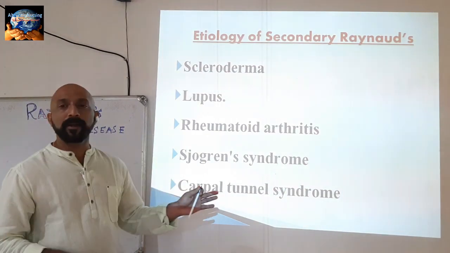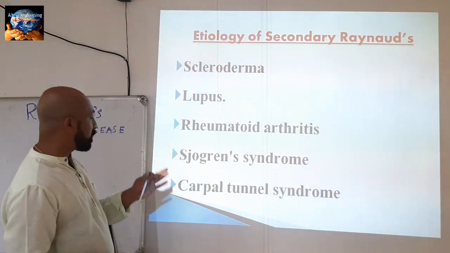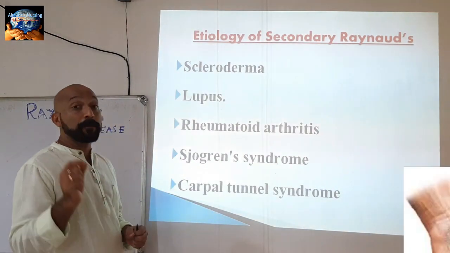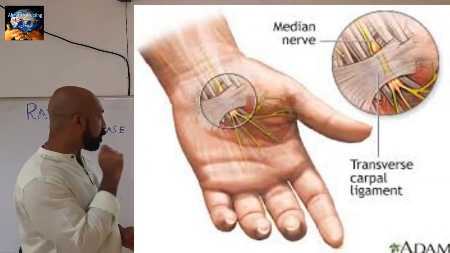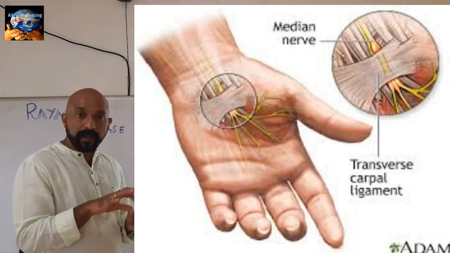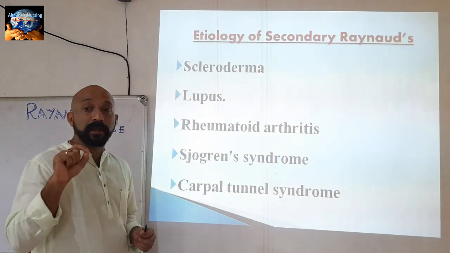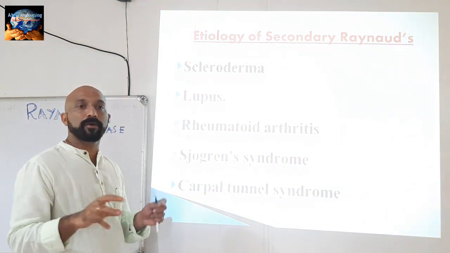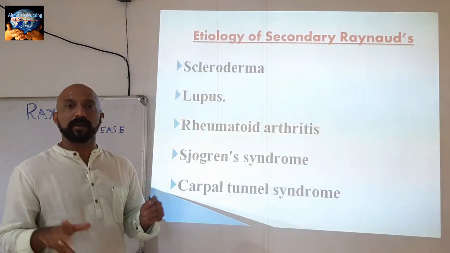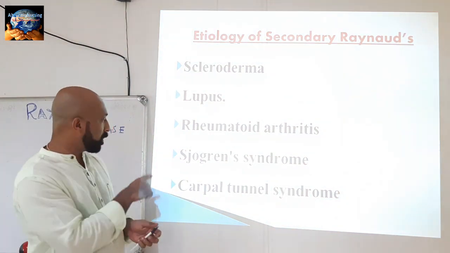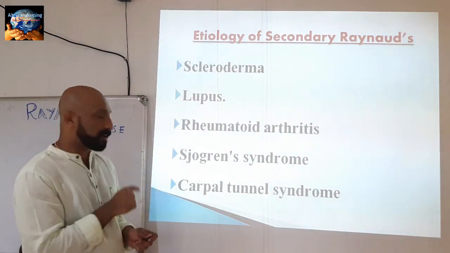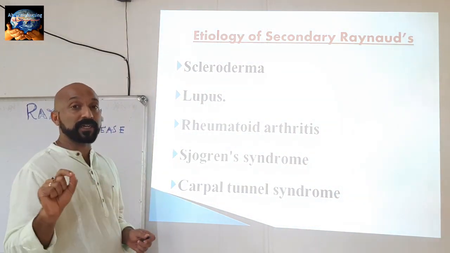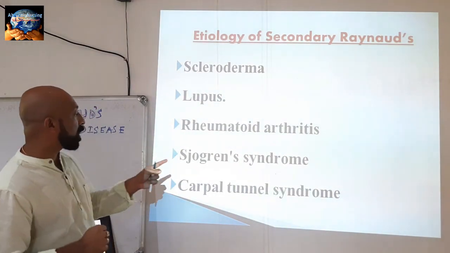Next is carpal tunnel syndrome. The name is very interesting. Carpal tunnel syndrome is caused due to compression of our median nerve, so that you cannot move. It mainly occurs in people with typewriting jobs, or people working in machineries. In those people this disease occurs. Carpal tunnel disorder is due to compression of the median nerve.